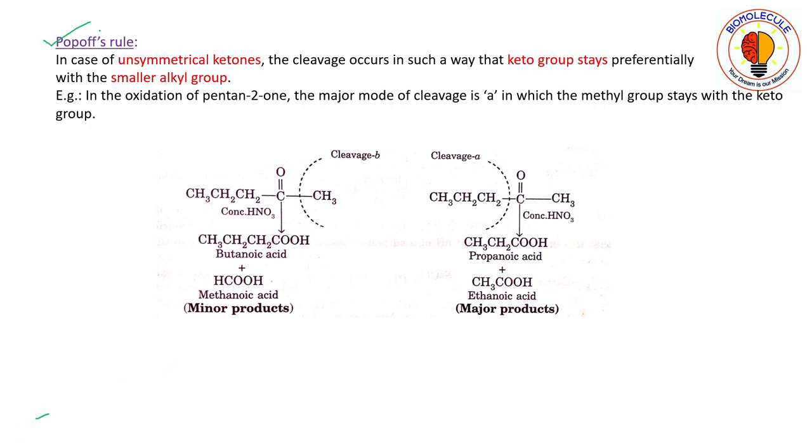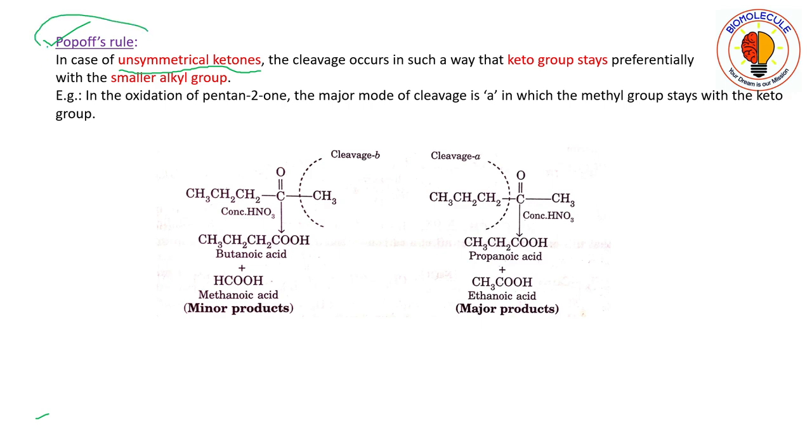Okay, by this rule. So in case of unsymmetrical ketones, note here, unsymmetrical ketones. If symmetrical ketones, then you can cleave the carbon-carbon bond between the alpha carbon and the carbonyl group on either side, because it is symmetrical. So for symmetrical ketones you need not worry, but for unsymmetrical ketones there is a rule which governs the cleavage.